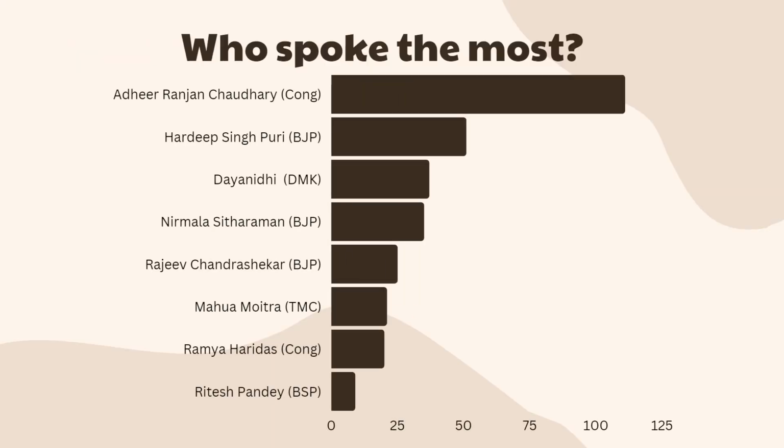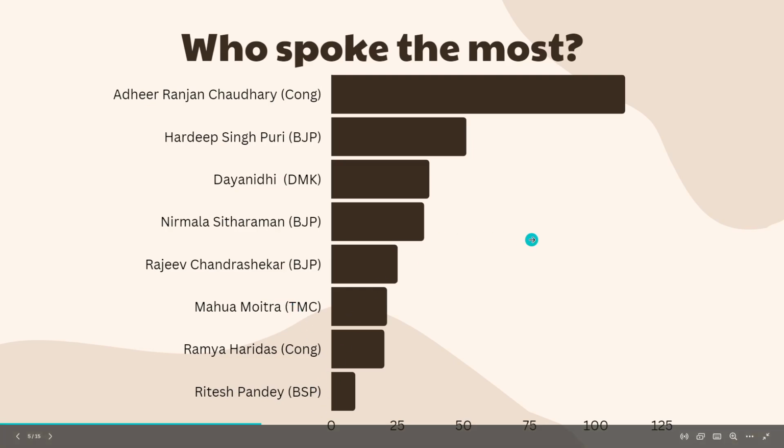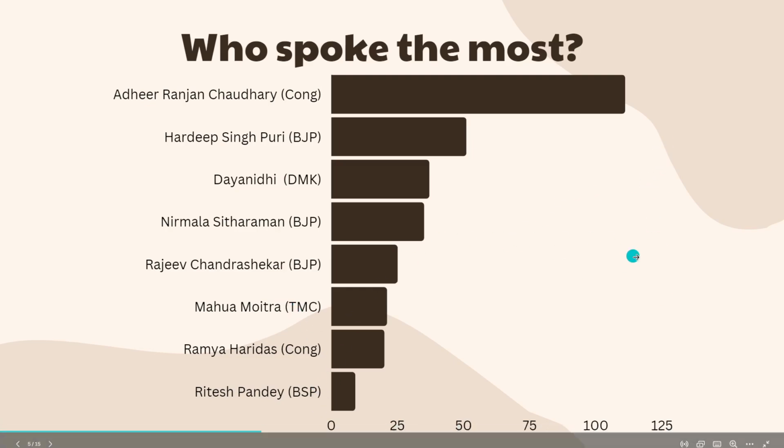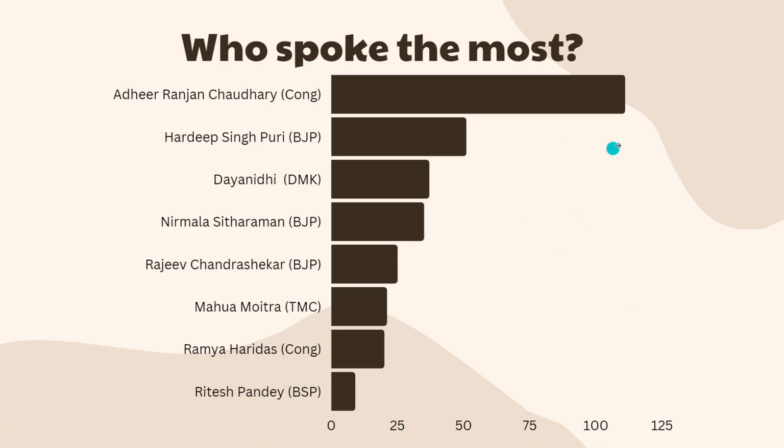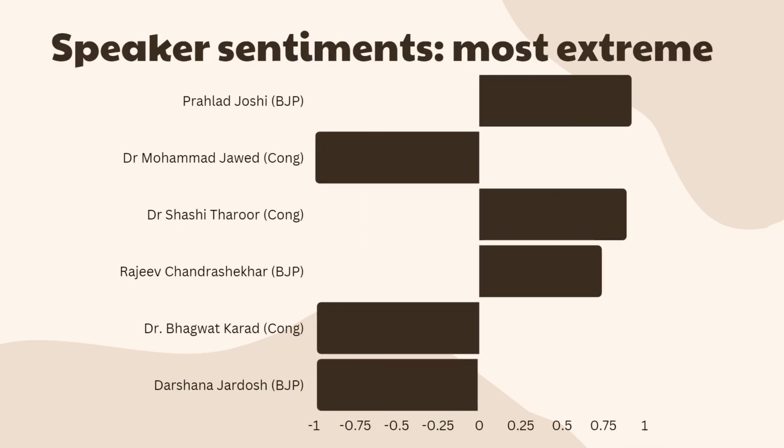Now, what was of most interest to us was to see who spoke the most, apart from, of course, the speaker who manages the entire house. In the first part, we have Adhir Ranjan Chaudhary from Congress, followed by a BJP leader, a DMK leader, BJP, TMC, Congress, and BSP. What is interesting is that BJP holds a majority in the house, but a lot of the top speakers do not belong to the BJP, which shows that the opposition seems to question and speak a lot, even though they are in the less dominant position in the Lok Sabha.